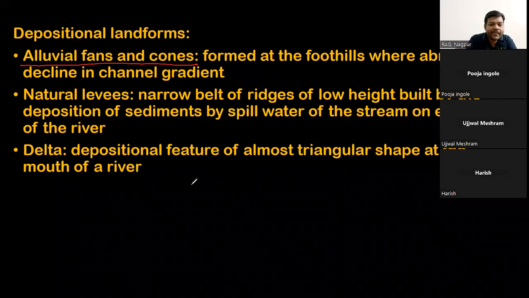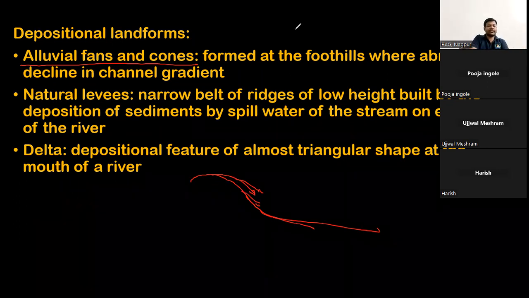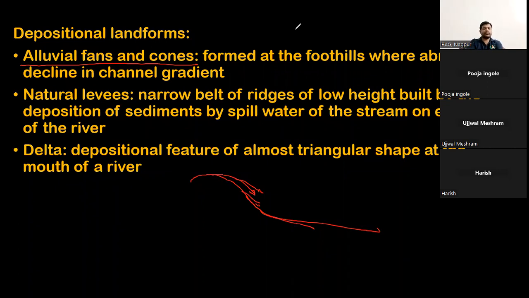Now when the river comes onto the surface of the foothills, where there is an abrupt decline in the channel gradient, the river has carried a significant amount of load with it.